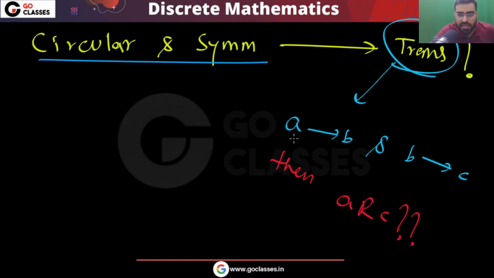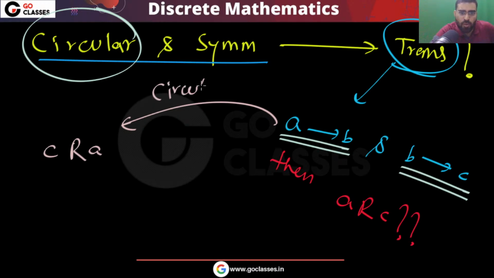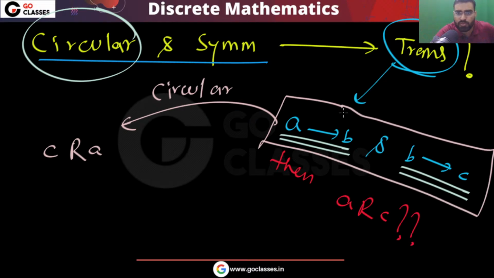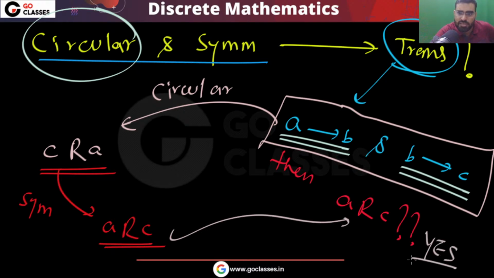Now you can notice that if A is related to B, B is related to C, then circular property says that C will be related to A. Symmetric property says that A will be related to C. So yes, this is correct. So this will be transitive.